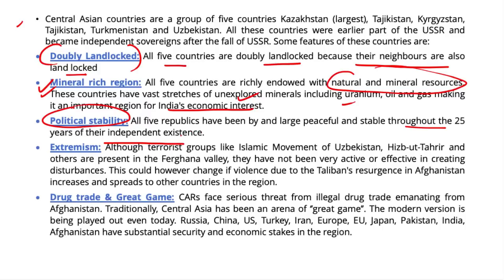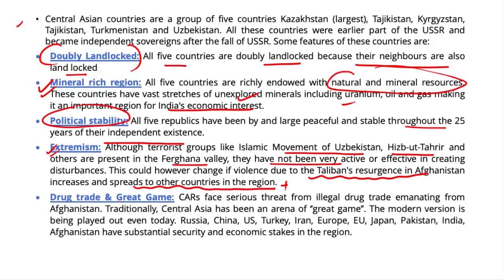Another typical feature of this area is extremism. There have been terrorist groups like the Islamic Movement of Uzbekistan, Hizb ut-Tahrir, and others present in the Fergana Valley. However, they have not been very active or effective in spreading disturbances. So it is observed that these five republics have been largely secular and liberal so far. Religious extremism, fundamentalism, and terrorism, though, pose a serious challenge to society and regional stability, and this becomes even more important due to the Taliban's resurgence in Afghanistan and its spread over the countries in the region.